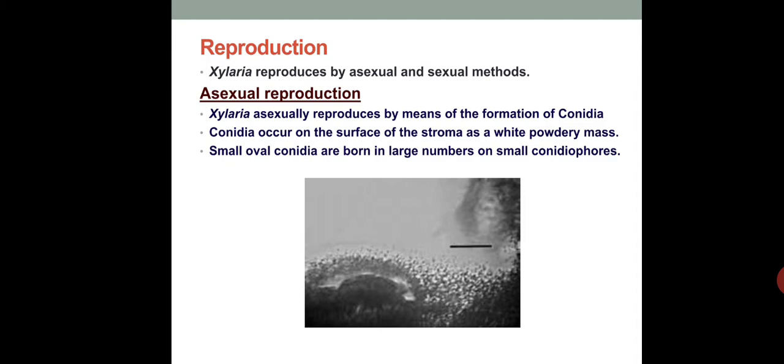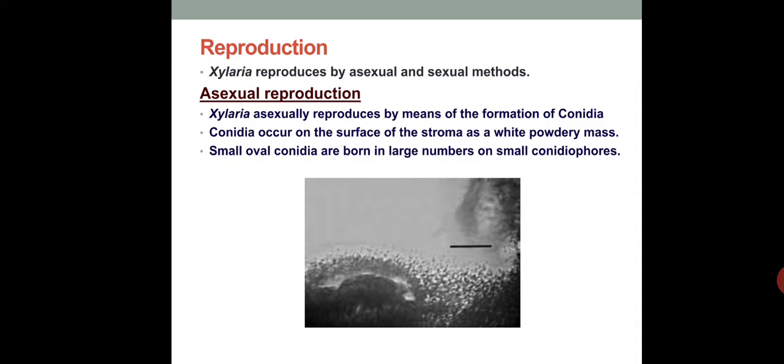So directly we can study the reproduction, that is Xylaria reproduces by asexual and sexual methods. There is no vegetative reproduction, only two methods, that is asexual and sexual methods. So asexual method I already discussed, that is it is by means of conidia. So conidia occur on the surface of the stroma as a white powdery mass.